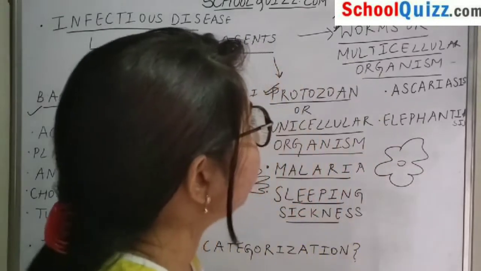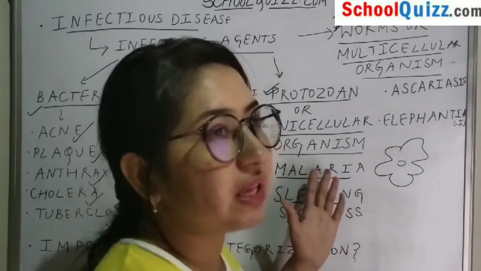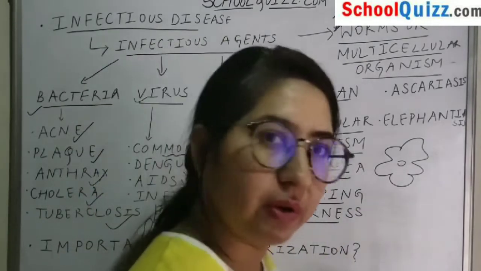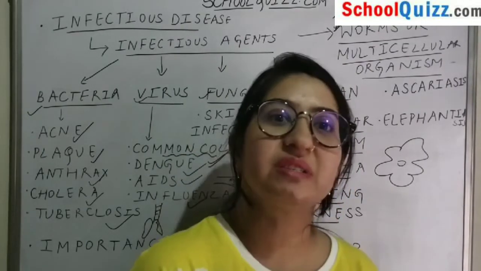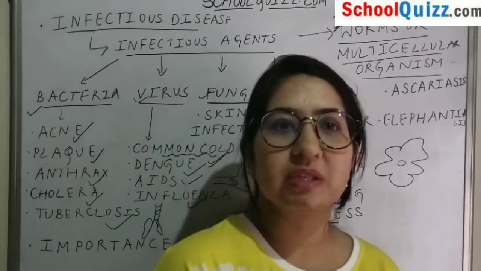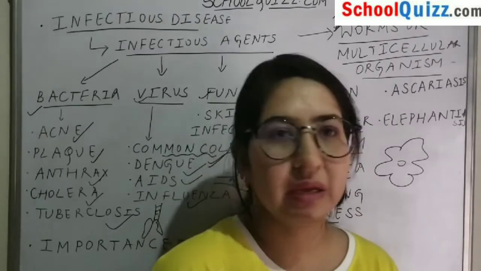In a multicellular organism, different organs perform particular functions. Suppose the heart is involved in the circulatory system, lungs are responsible for respiration, and in this way all these things are carried out.